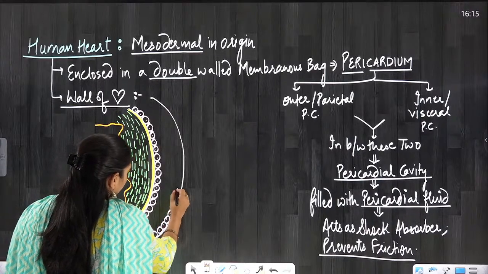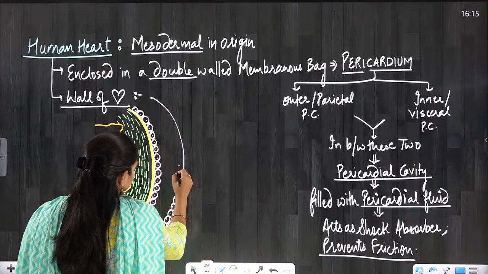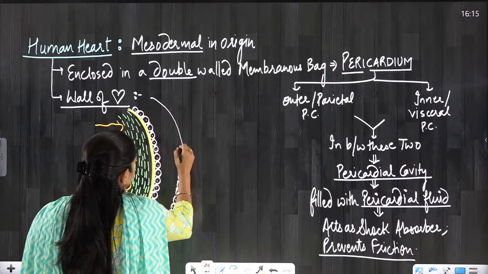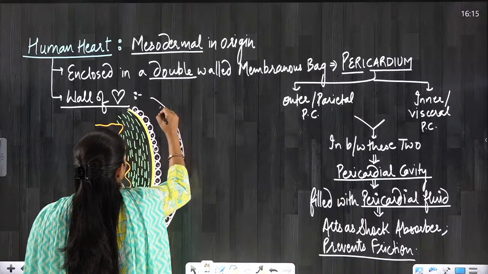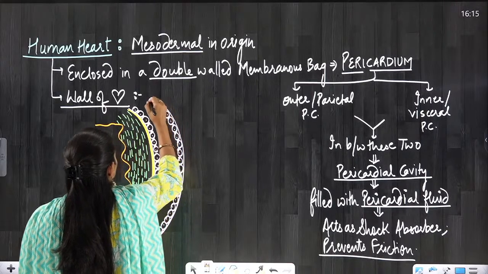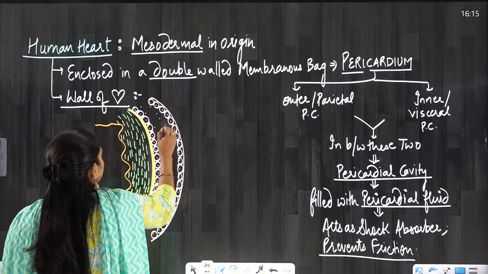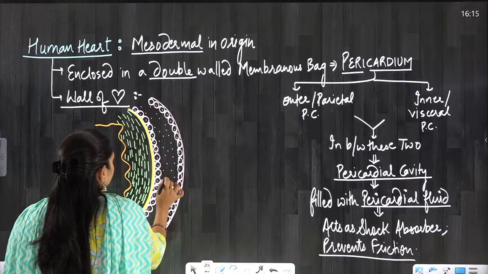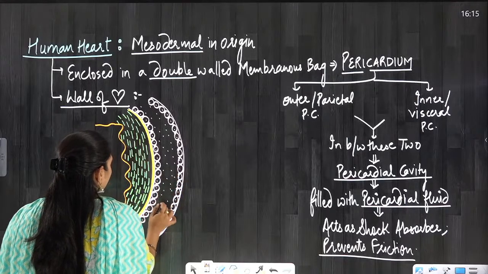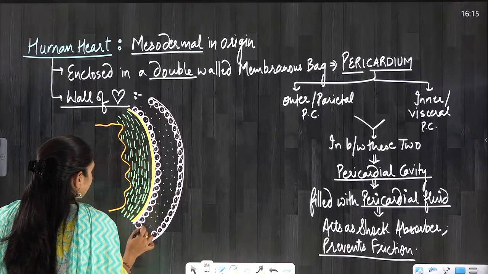In this pericardium there are these cells you can see, and these cells will be secreting the pericardial fluid. You can see in between these two membranes there is a cavity here, and this cavity is filled with the pericardial fluid, everyone. I hope you are understanding with the help of the diagram.